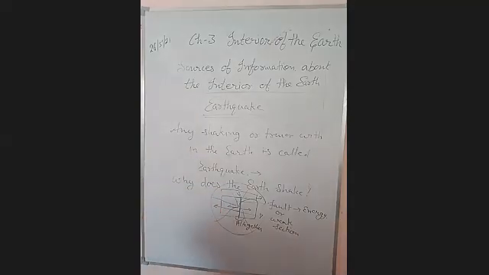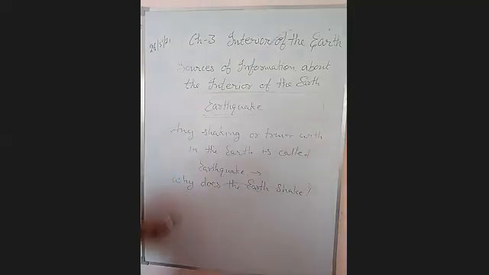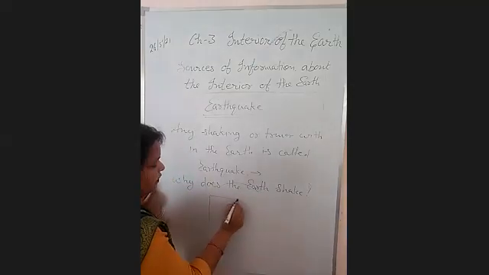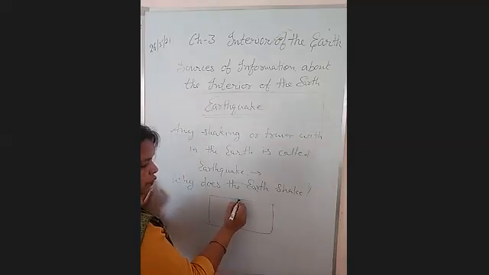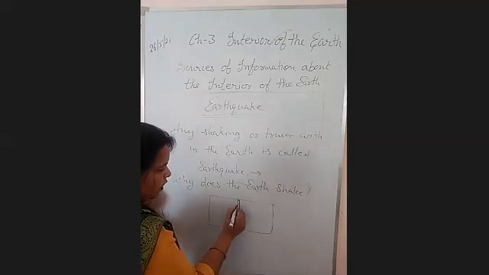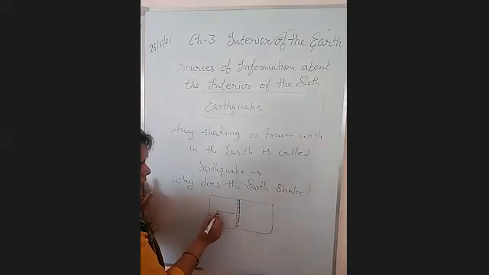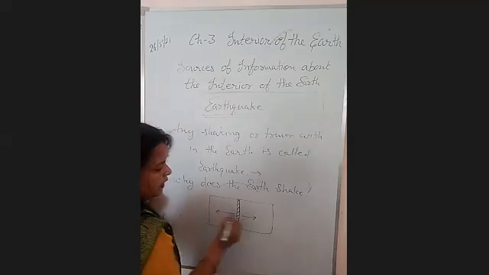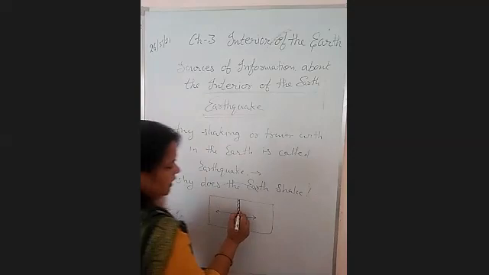Let's understand it again. Why does our earth shake? Because it is made up of different slabs, and where these slabs join, there is a fault or sharp lip. These rocks tend to move in opposite directions. It is a normal phenomenon. This is a fault.